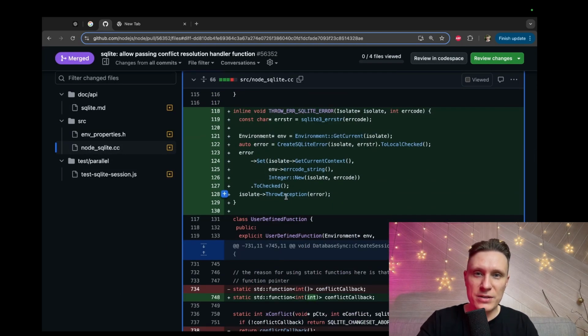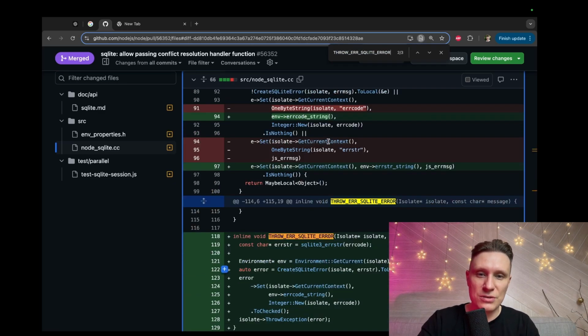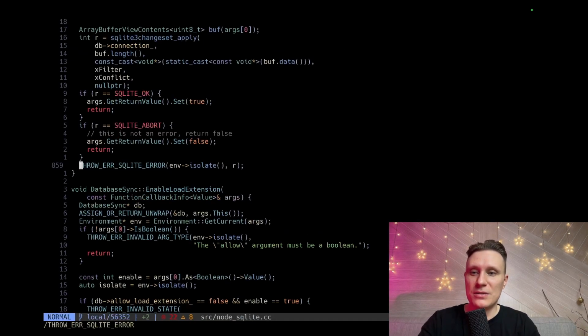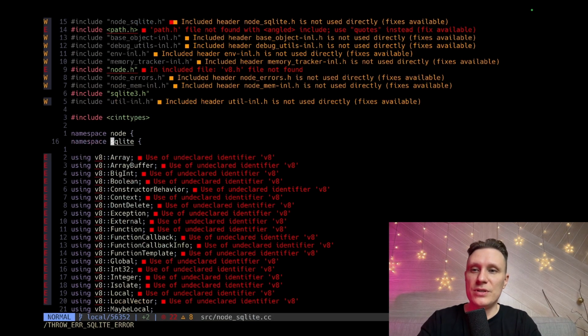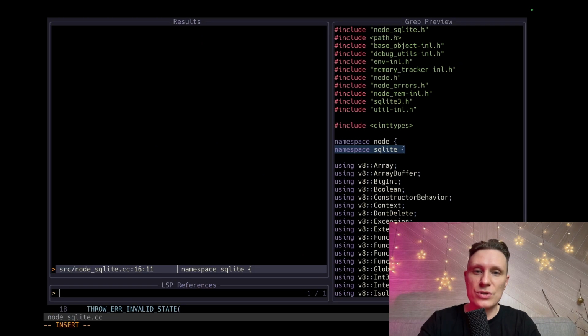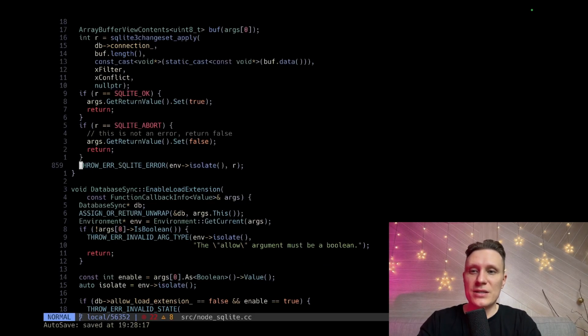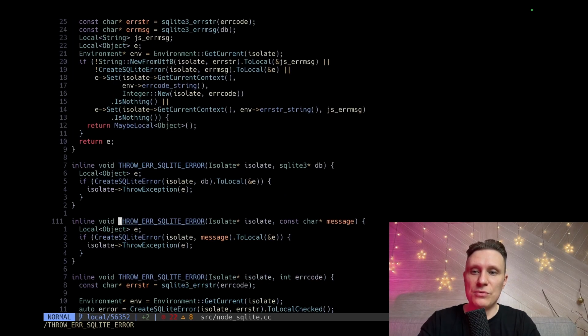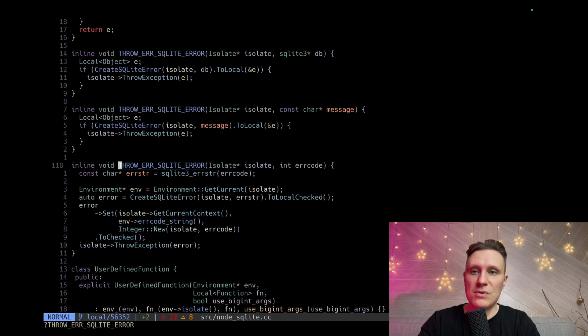What did he add? Throw error, escalate error. He added this function. What does this function do, why did he add it? Found definition, no definition, found use, no use. So my IDE doesn't work here. This is not very helpful. Why are there several implementations?